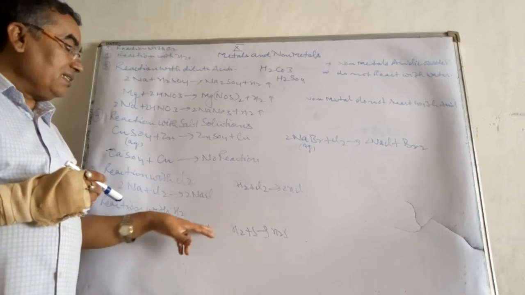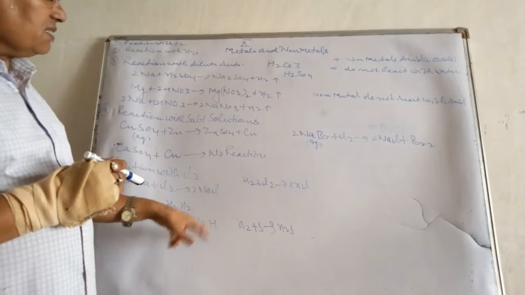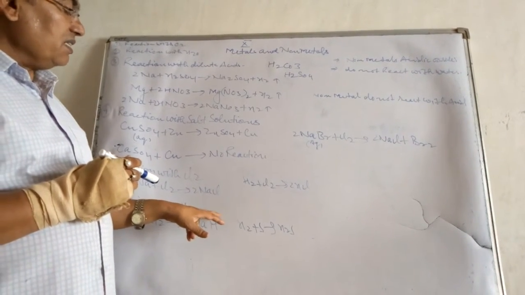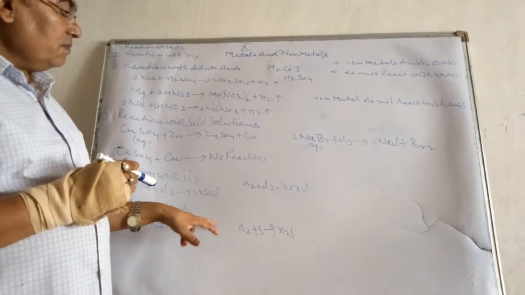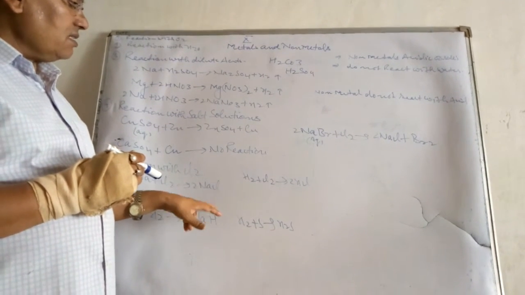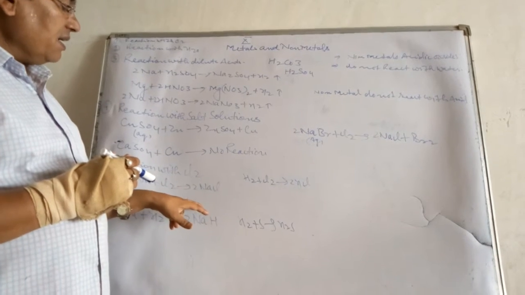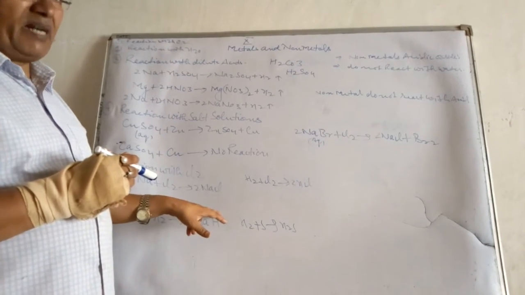In these hydrides, hydrogen is the negative part, which means the charge on hydrogen will be minus: Na plus, H minus.